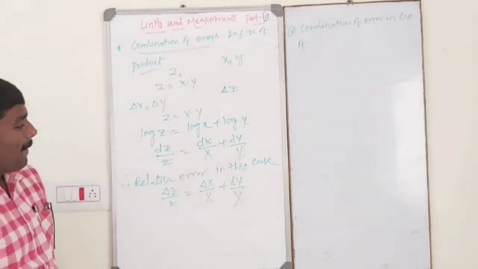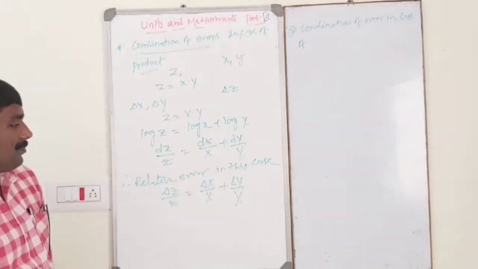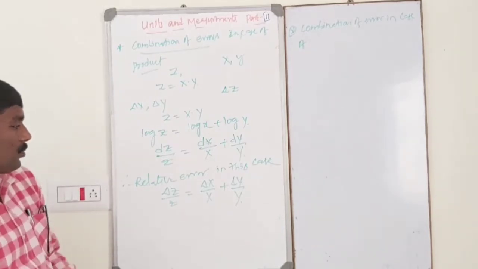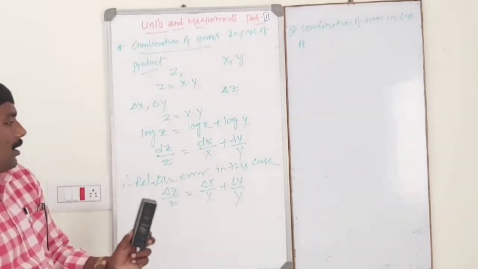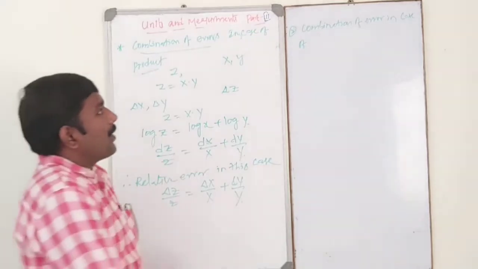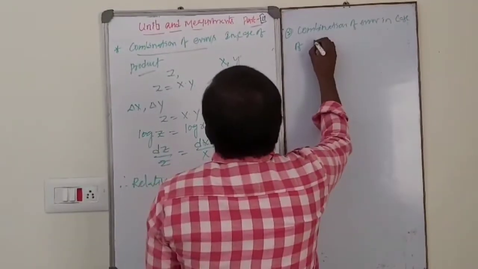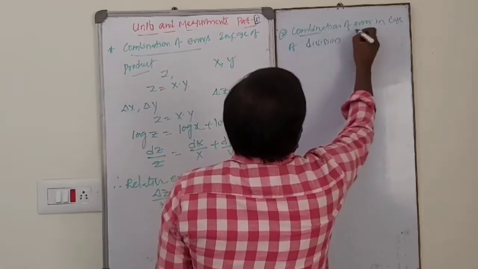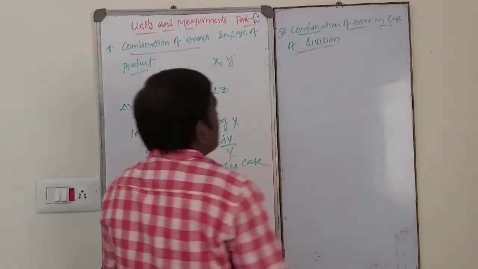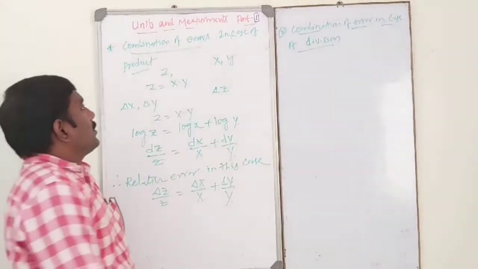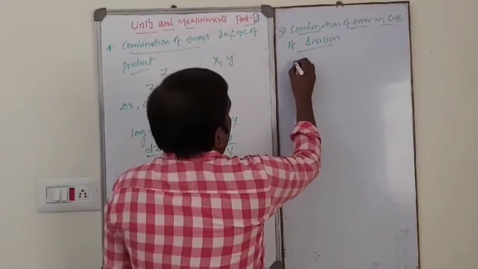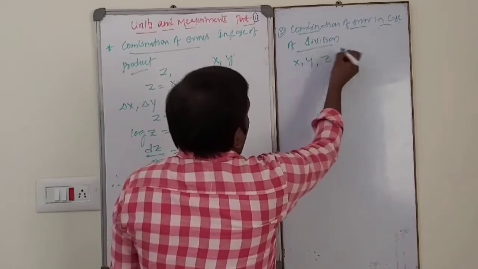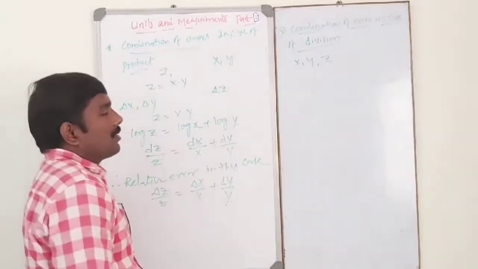Next one is the combination of errors in case of division. Same as before, X, Y, Z are three physical quantities.